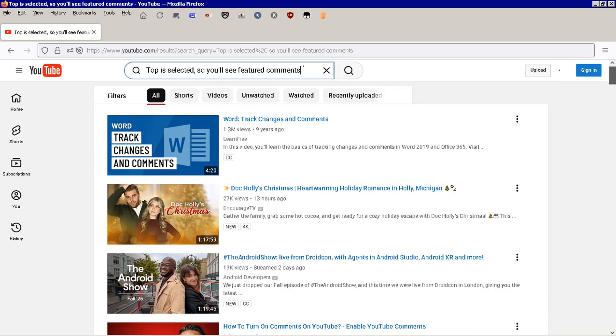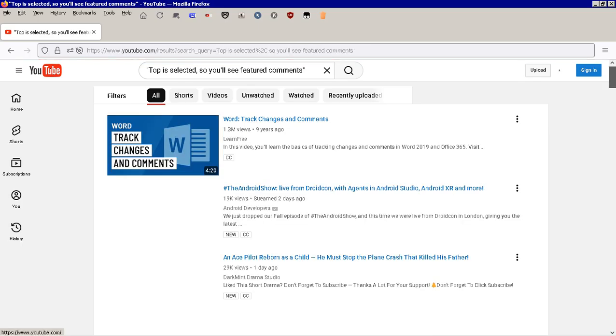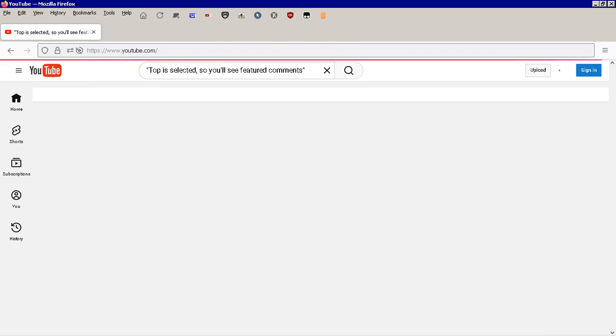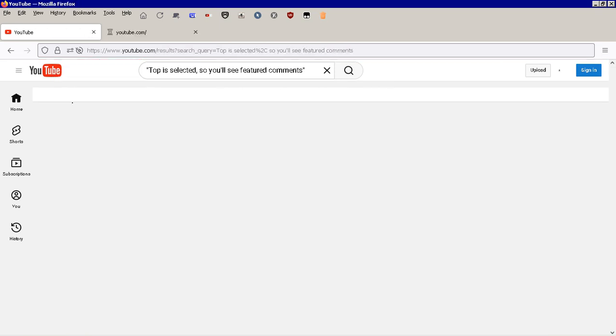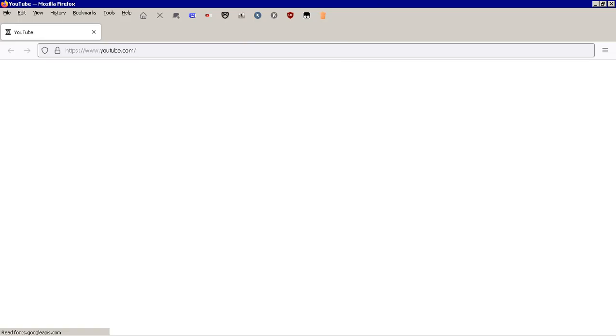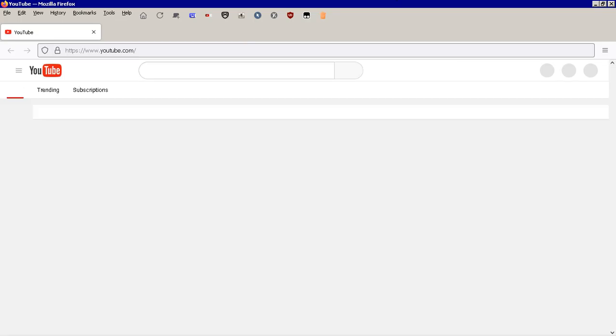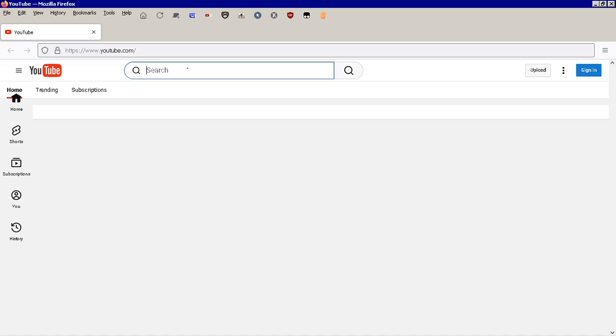Now we're going to do the bad behavior. I'm going to put it in quotes and see what happens. Now, maybe a plugin, and again, it's doing this thing where it inserts or removes the quotes. So let's just go back to YouTube, and it's now not letting go of the previous page data. This is a behavior pattern I've noticed in Google and YouTube. You'll be on Google, you'll type in something, and then it'll say you misspelled a word, and you click it. Okay, everything's fine. And then as soon as you go up to try to add something to it with the corrected wording, it'll uncorrect the spelling and try to crash your computer again.